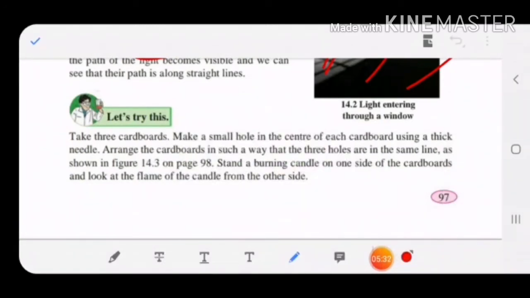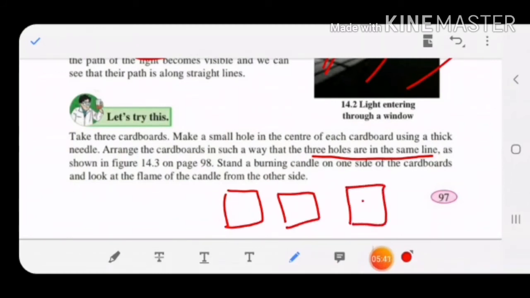Arrange these cardboards in such a way that the 3 holes are in the same line. You have to take 3 cardboards like this, and you have to make a hole in the center of each of them, and make them stand in the same line, same position as shown in the figure.